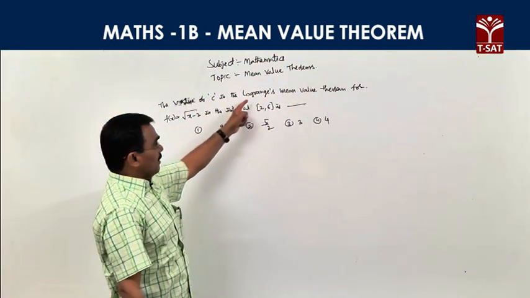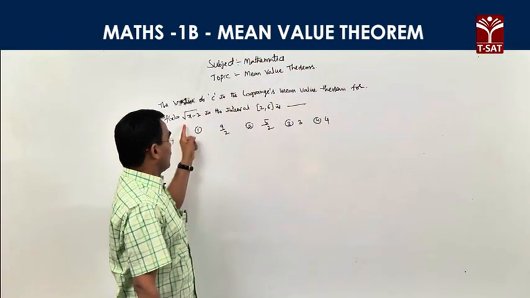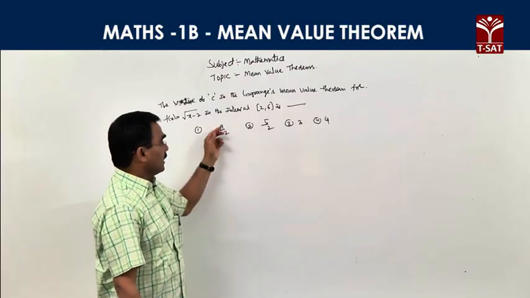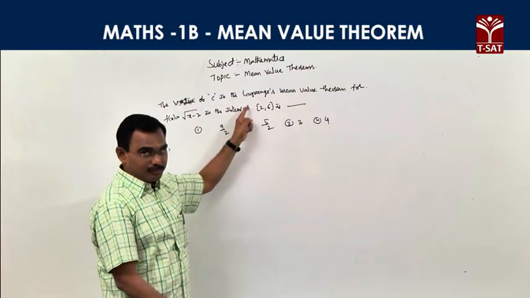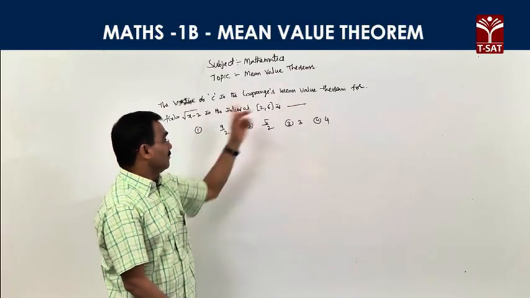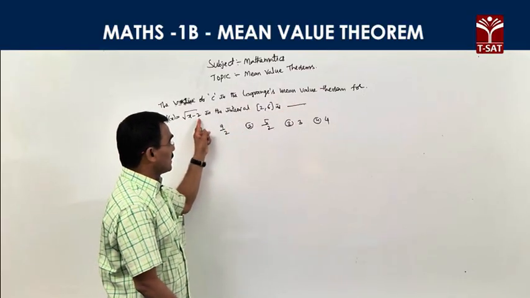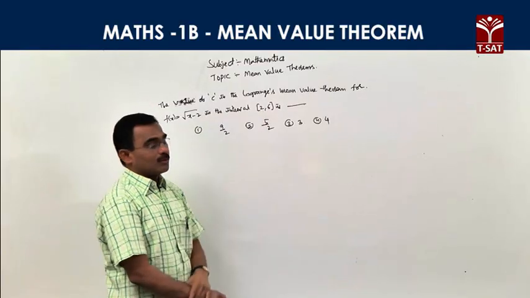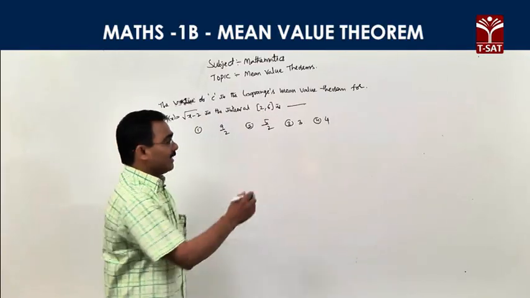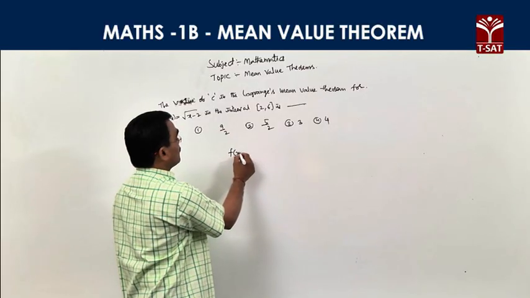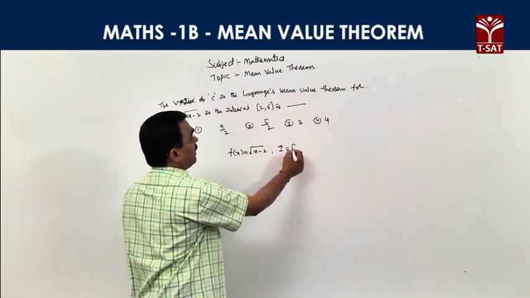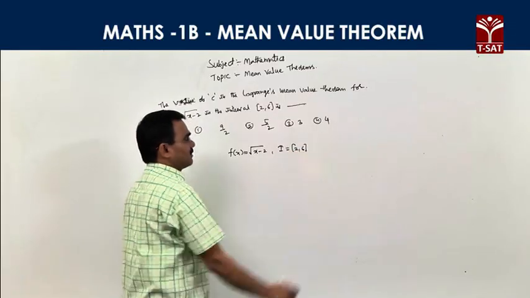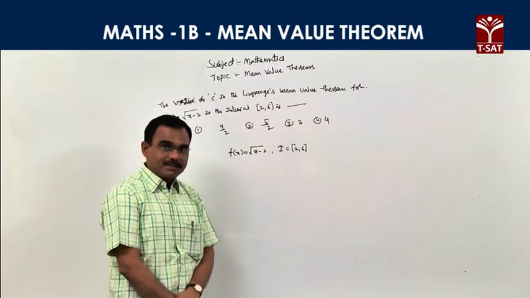Right, the value of c in the Lagrange's mean value theorem for the function f of x equal root x minus 2 in the interval closed 2 comma 6 is dash. Right, given function is f of x is equal to root x minus 2 and the interval I is equal to closed 2 comma 6, right? We want to apply the Lagrange's mean value theorem.